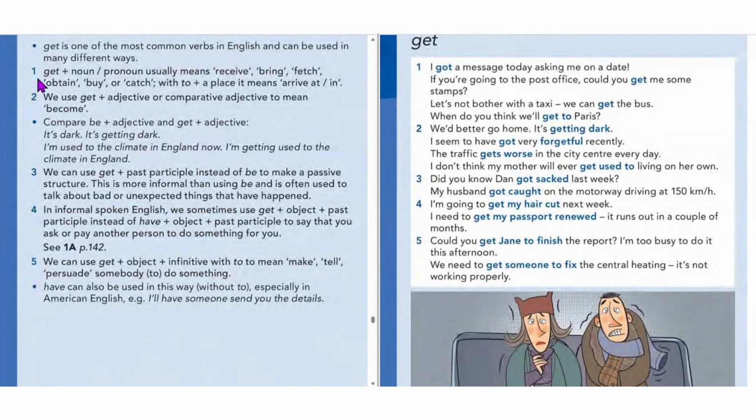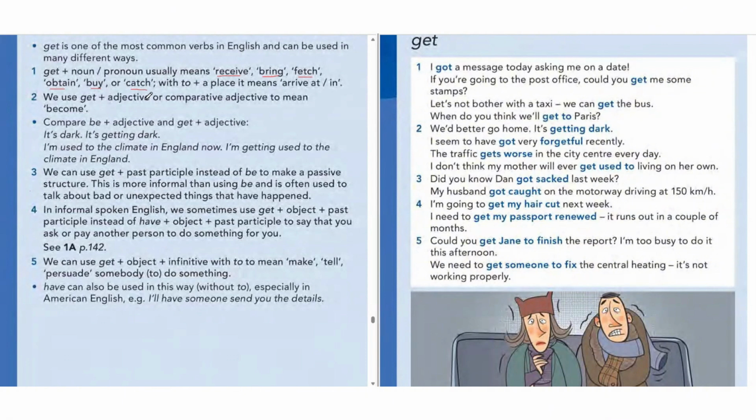Point number one, get plus noun and pronoun. Get plus noun and pronoun usually means receive, bring, fetch. Fetch means bring. Obtain means take, buy, or catch. You see? So get plus noun, like get me the knife, or get me the bread, get me the book.